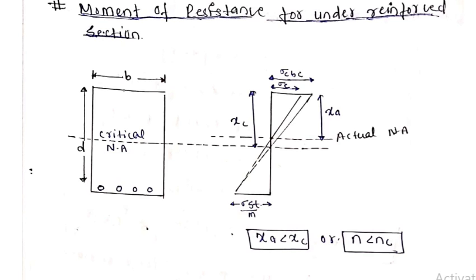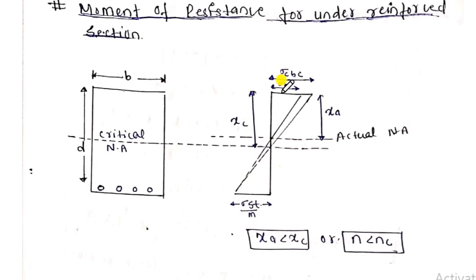I have given a few examples in the previous video, so let's directly understand the moment of resistance. If you have not gone through the previous video, please go and watch the under reinforced section. You can understand very clearly, because I have explained it in the best way. So here, because of the lower percentage of steel, the actual neutral axis shifts upward. After the upward shift, the distance between the topmost fiber and the neutral axis is x, and similarly, the distance between the topmost fiber and the critical neutral axis is xc.